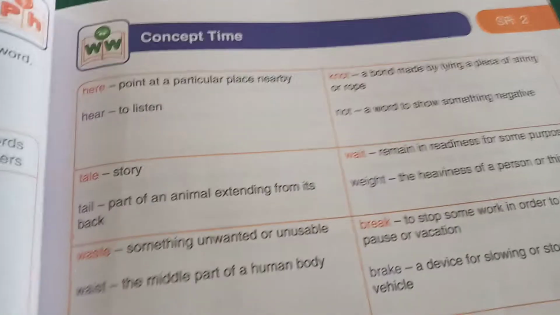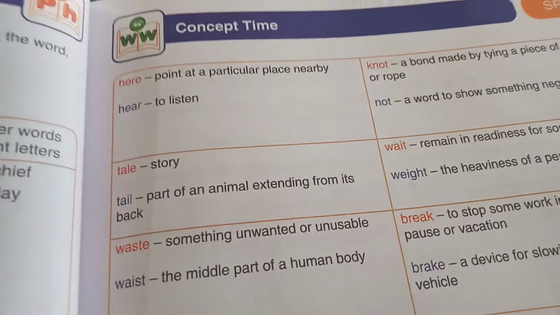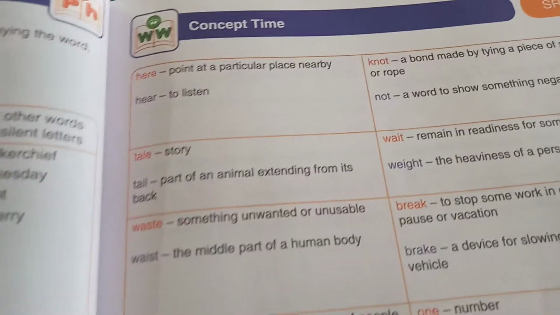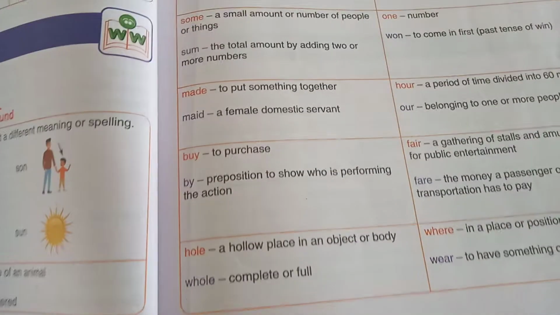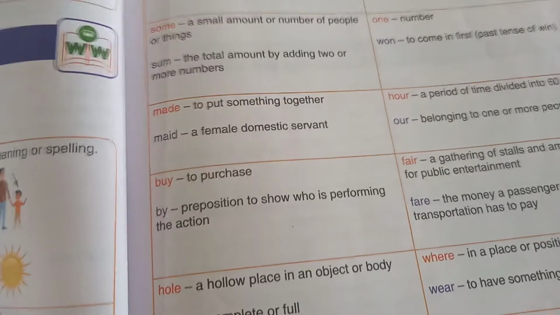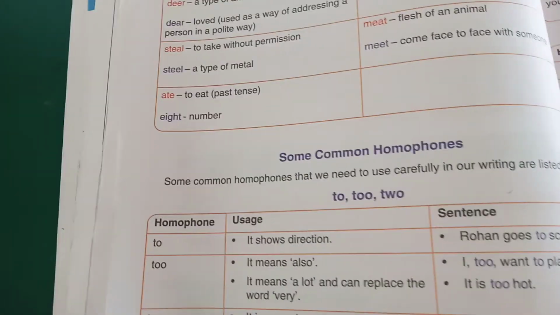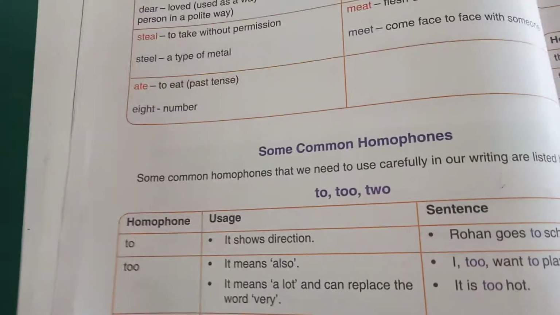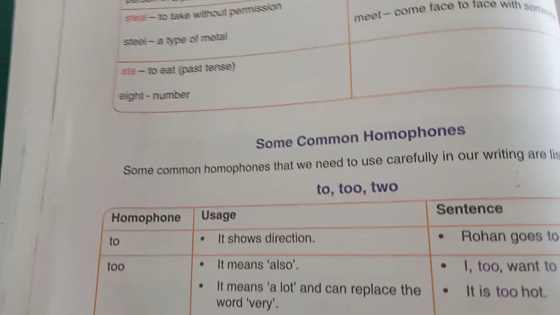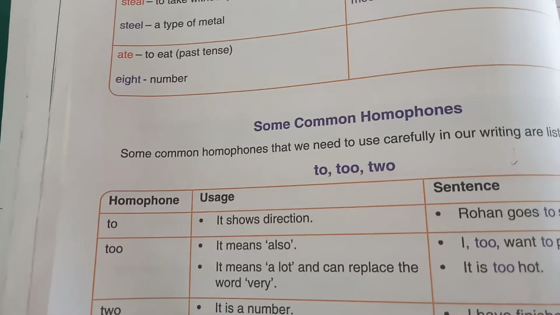There are many words, with examples given in your book, page number 35. You can go through the concept type. Made, okay, by, all these have different meanings. Some common homophones are these also. To means these also. To is a preposition and two is for number 2.